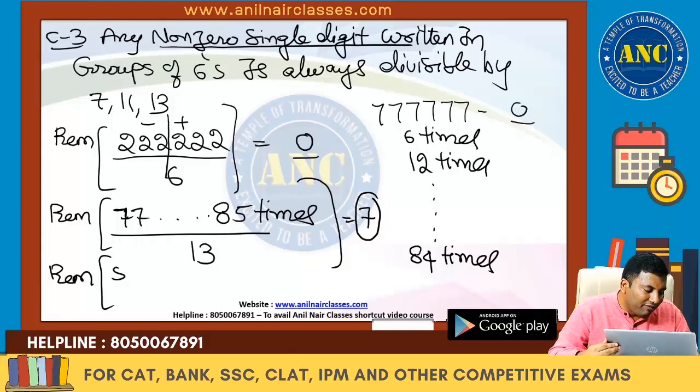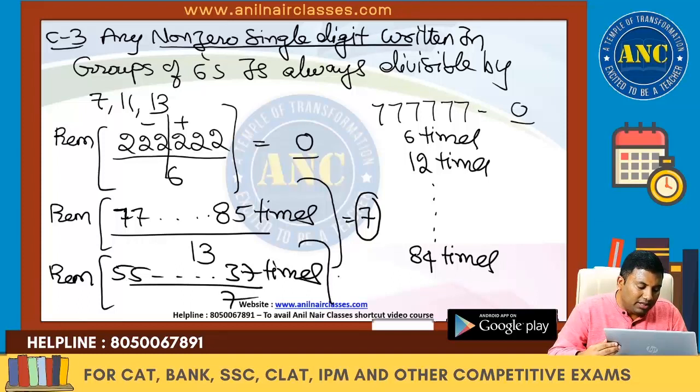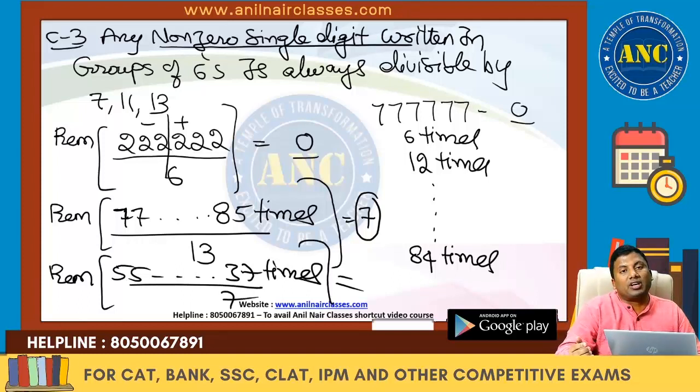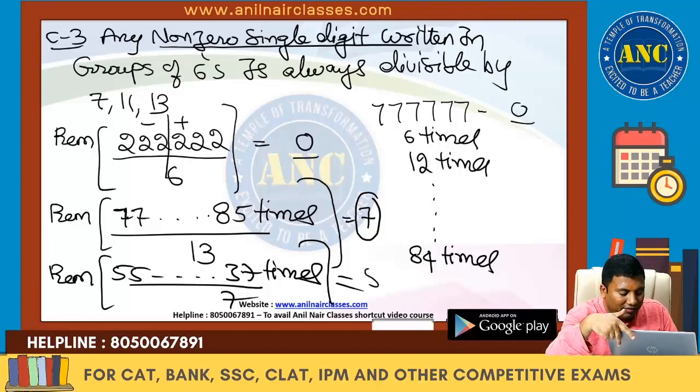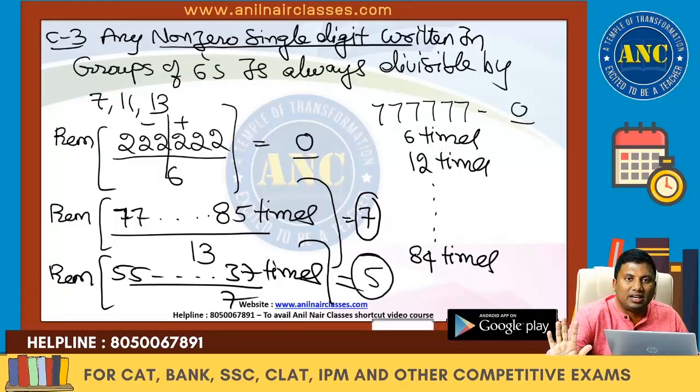Remainder of 5, 5, 5, 5, 5, written 37 times, divided by 7. Tell me the answer. If 5 is written 6 times, the answer is 0. What is the multiple of 6 till 37? 6 sixes are 36. How many 5s are remaining? 1 five is remaining. Are you all with me? 7, 11, 13. I think it should be clear.